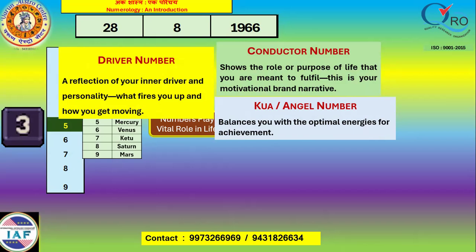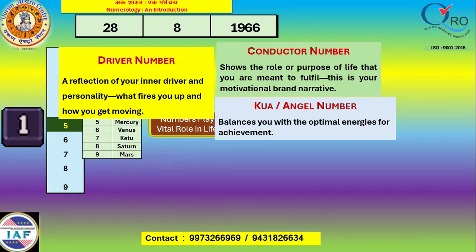Whenever the date is a single digit, that number remains the same. And whenever the driver and birth date are the same, only one number is taken into consideration. It is not repeated.